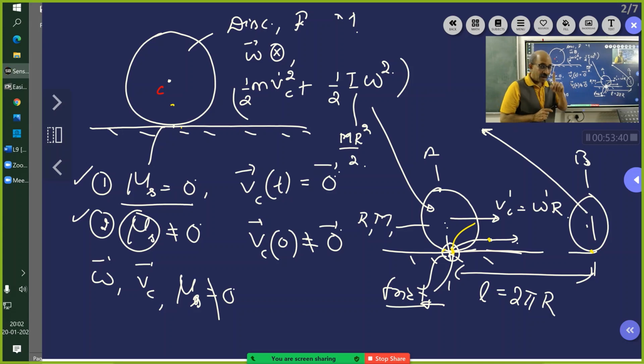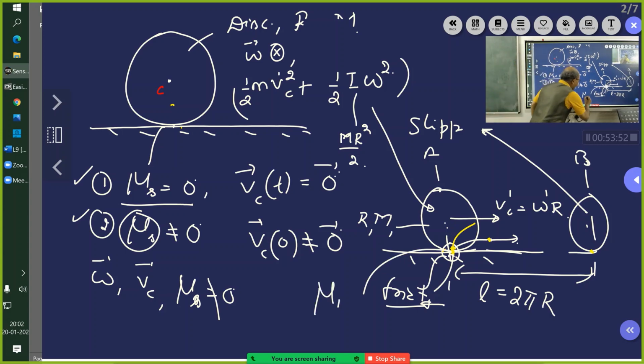However, if this is slipping, then there is relative motion between this particle and this particle. Then there is friction, mu k will come into picture. So if at all work is done, it is done by the kinetic friction.